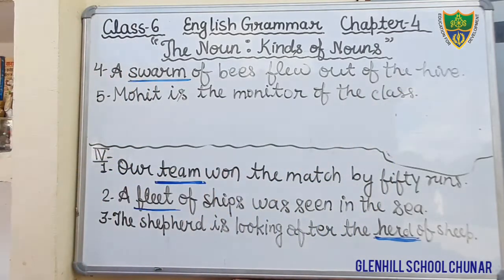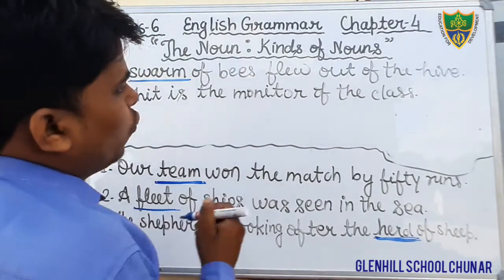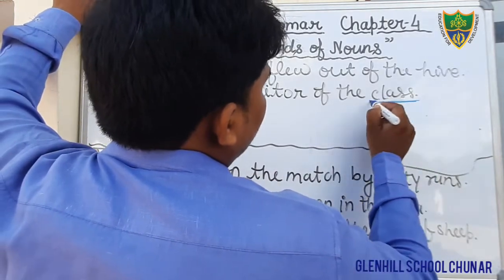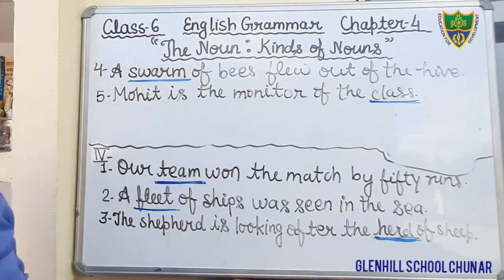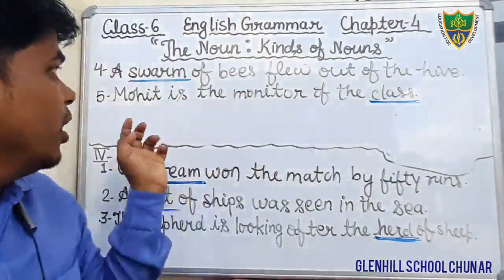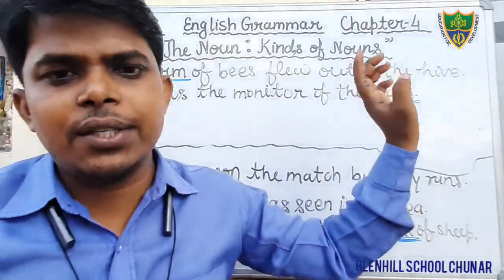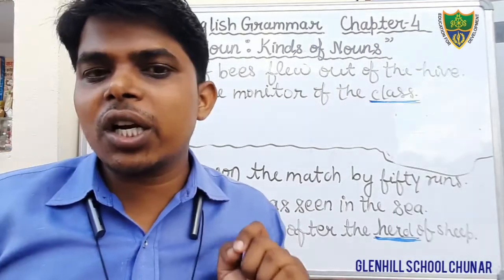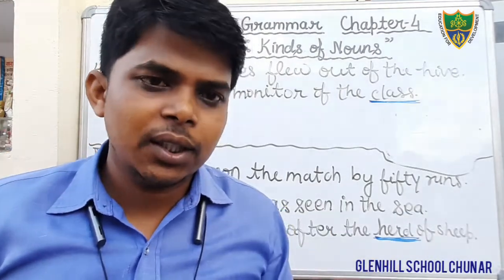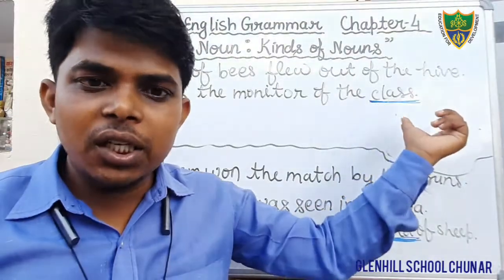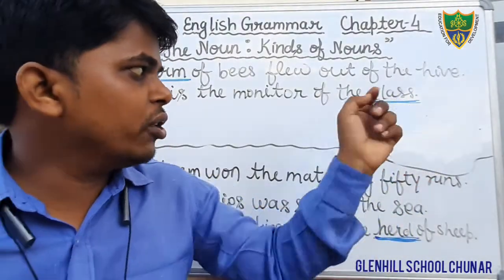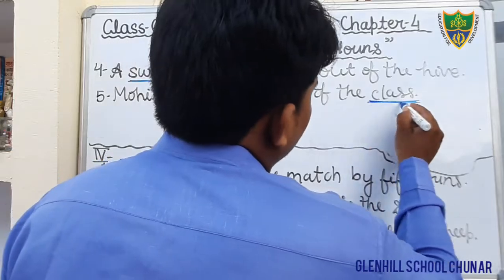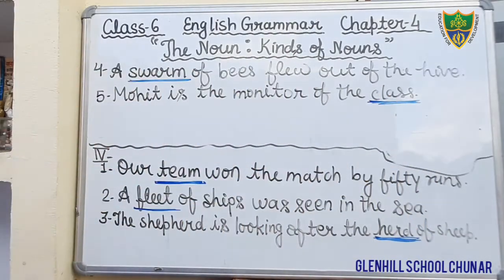Okay students, just see. Mohit is the monitor of the class. In this sentence, the word class denotes the collection of students. Here the word class is the collective noun because it denotes the collection of a number of students. Therefore, the word class is the collective noun in this sentence. So underline the word class because this is the collective noun in the sentence.